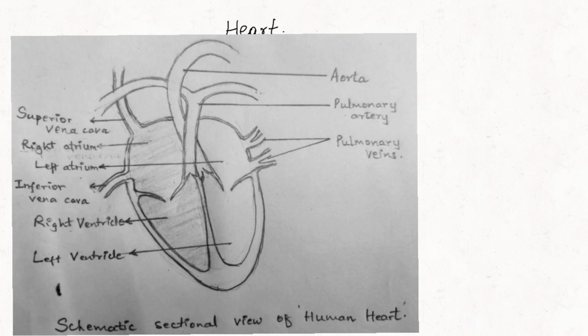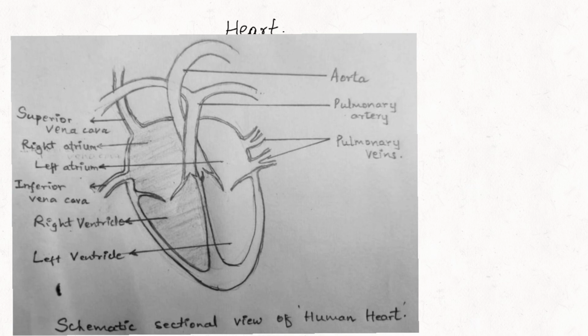Heart is a conical shaped organ. It is situated in our chest cavity, tilted slightly to the left side. Our heart is about our fist size.